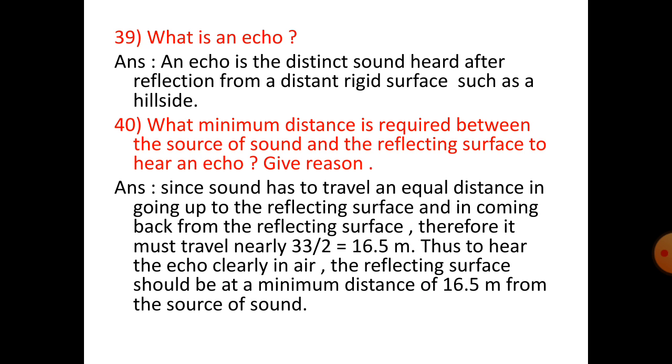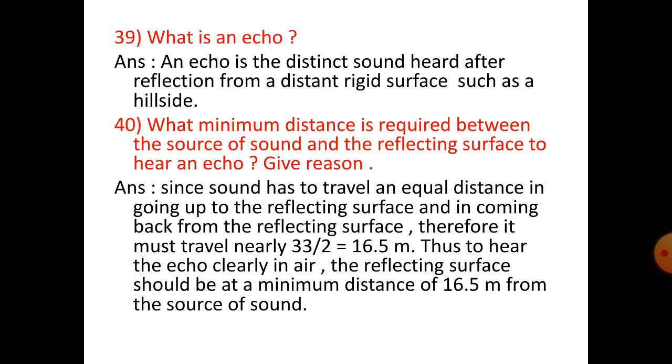Number 39. What is an echo? An echo is the distinct sound heard after reflection from a distant rigid surface such as a hillside. Number 40. What minimum distance is required between the source of sound and the reflecting surface to hear an echo? Give reason.